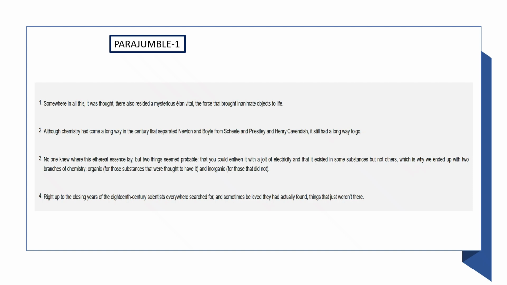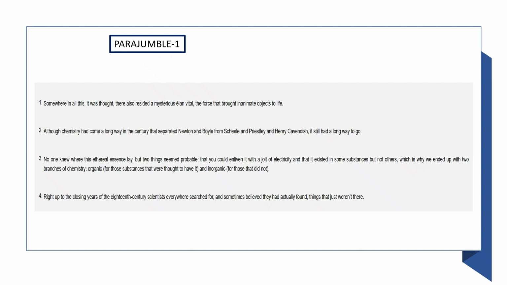So let's start with this question. As I have mentioned, we'll read all the statements and try to find the starter, which statement can be the starting one. Okay, so let's read it one by one. Somewhere in all this, it was thought there also resided a mysterious elan vital, the force that brought inanimate objects to life. So in this, we have two, three clues.